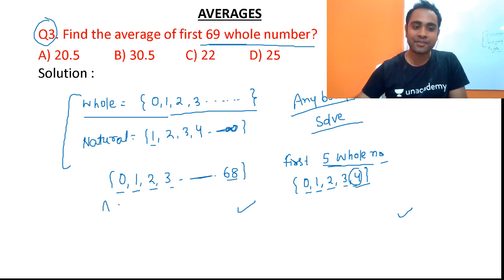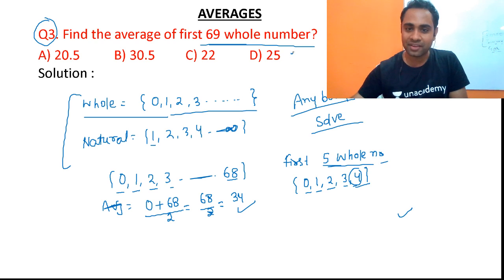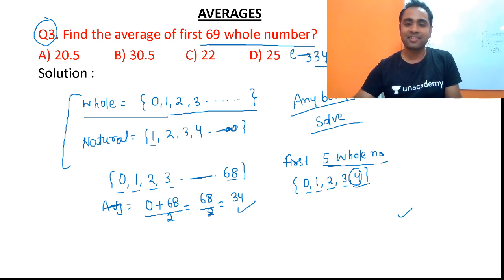Now the average will be equal to first number plus last number divided by 2. So it will be 68 divided by 2. So it is nothing but 34. So friends, you can see option E, 34. Option E, 34 will be the correct answer. Is this clear? Yes, Anil Kumar, it is correct.